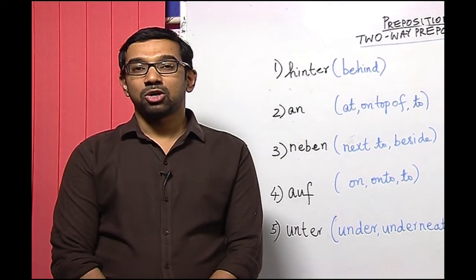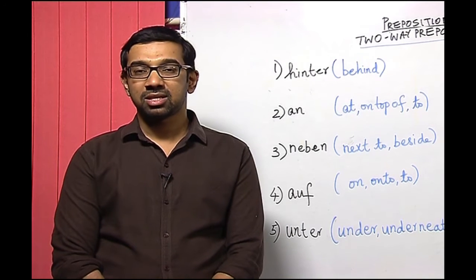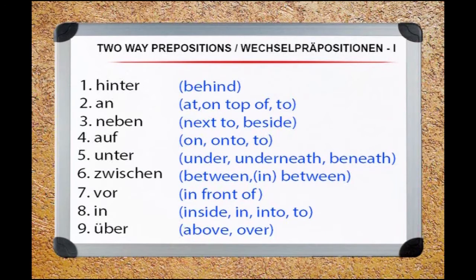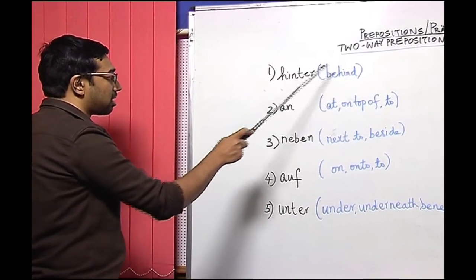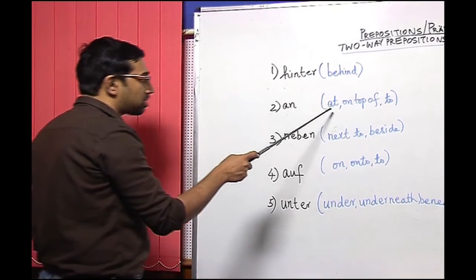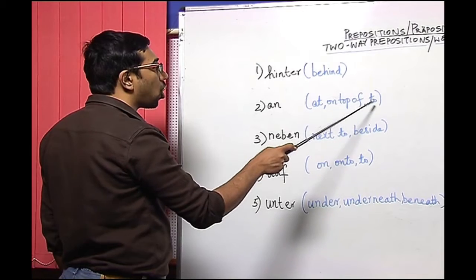Let us look at all the Wechselpräpositionen once again with their meanings, which are somewhat closer to them in English. Now, we have here the preposition at number 1, which is hinter, which means behind. We have the preposition an, which in English could either have the meaning at, on top of, or to.